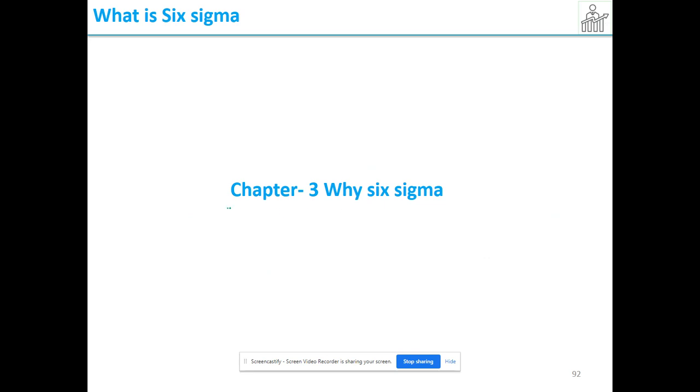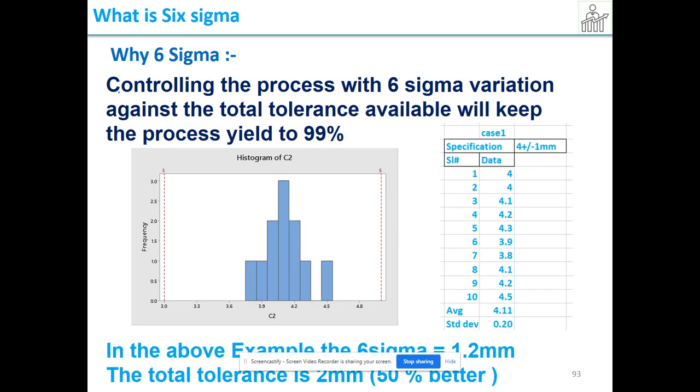So now let us see why Six Sigma is required. Controlling the process with Six Sigma variation against the total tolerance available will keep the process yield at 99.99%.